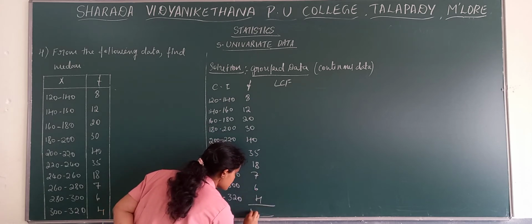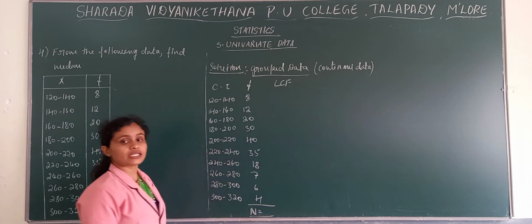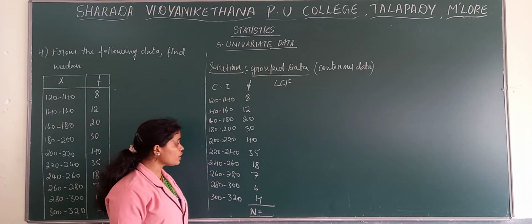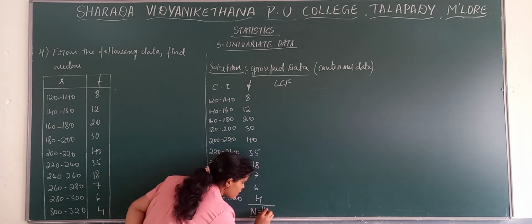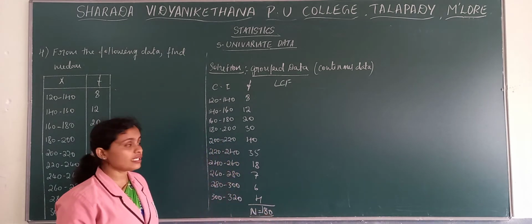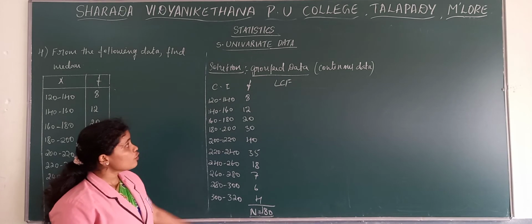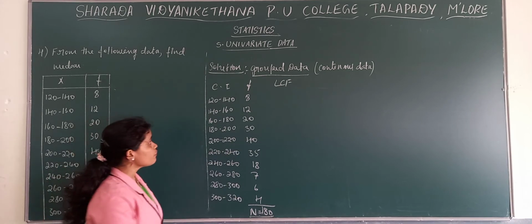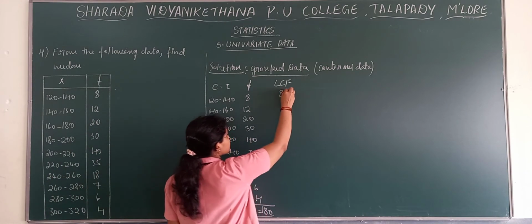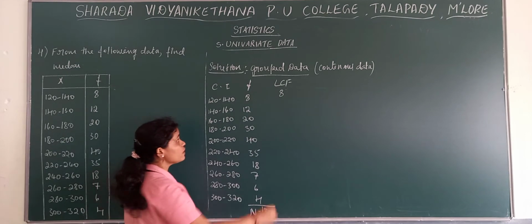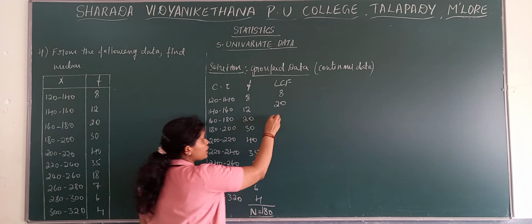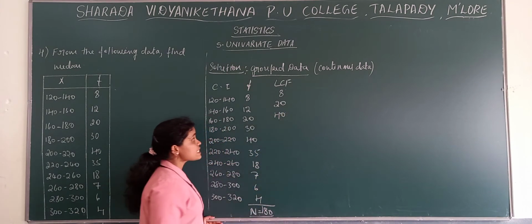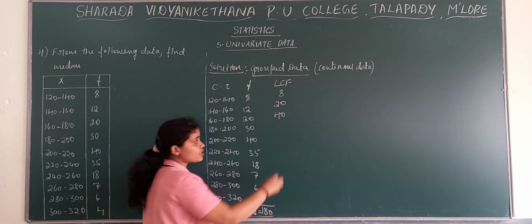And as I said, firstly calculate the total number of frequencies. When we total it, we get the total number of frequencies as 180. Next, we will find their LCM. LCM goes like 8 plus 12, 20; 20 plus 20, 40; and 40 plus 30, then we get 70.